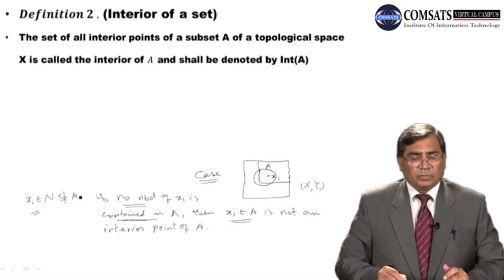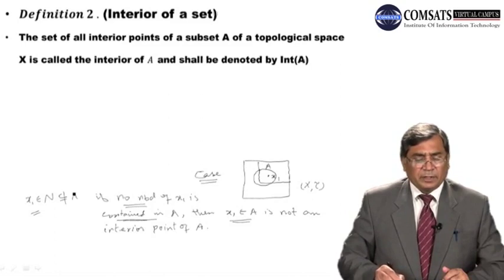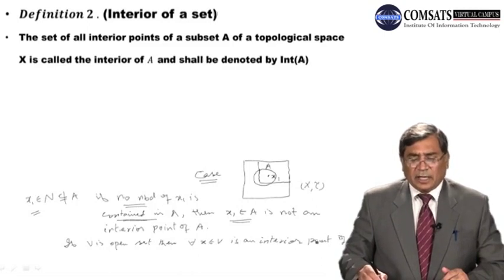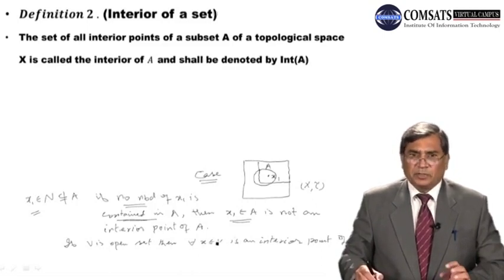And as earlier we have mentioned, if V is an open set, then for each x belonging to V, x is an interior point of V. If it is open, then it guarantees that every point of the set is its interior point as well.